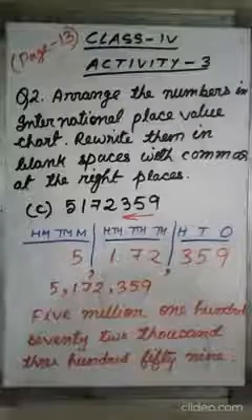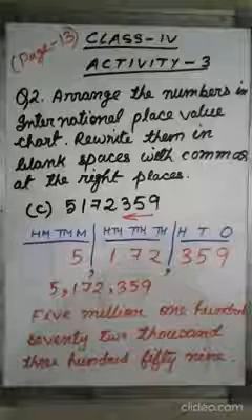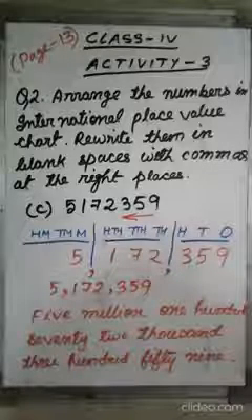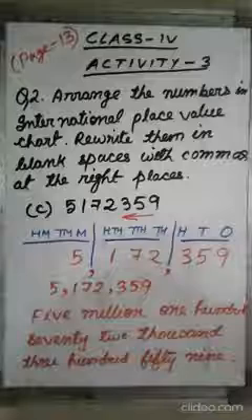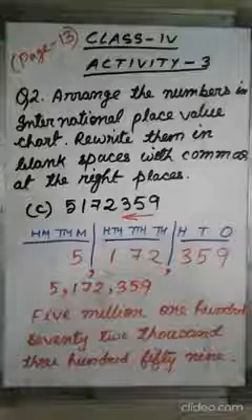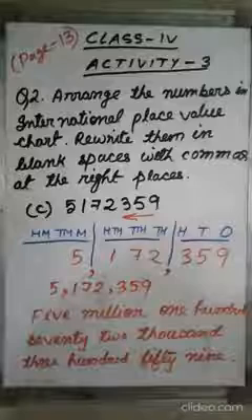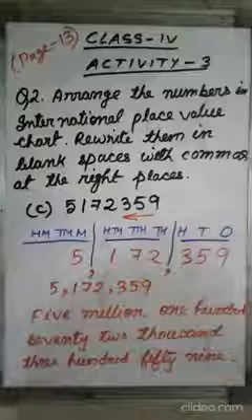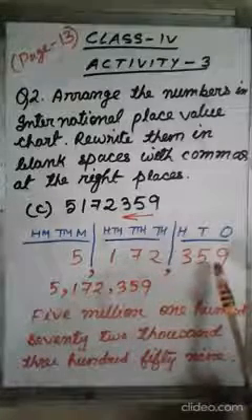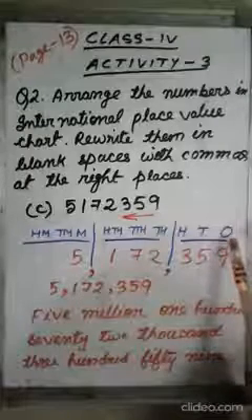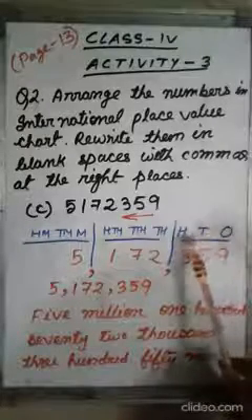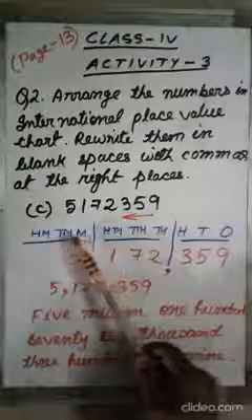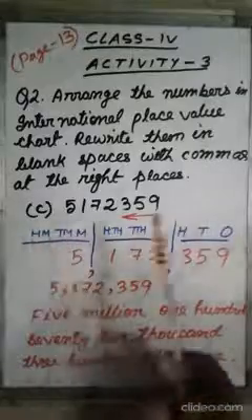Question number 2 is, arrange the numbers in international place value chart. Rewrite them in blank spaces with commas at the right places. Question number C I have taken for showing you how to do this. 5172359. I have drawn the place value chart for international system of numeration. Ones, tens, hundreds, thousand, 10,000, 100,000, then million, 10 million and 100 million.